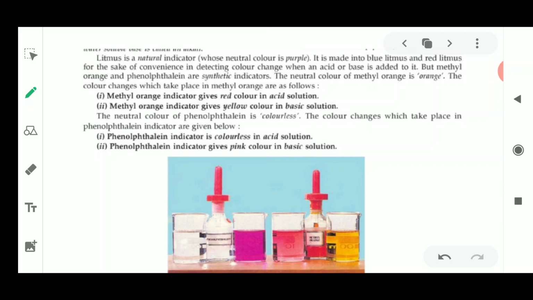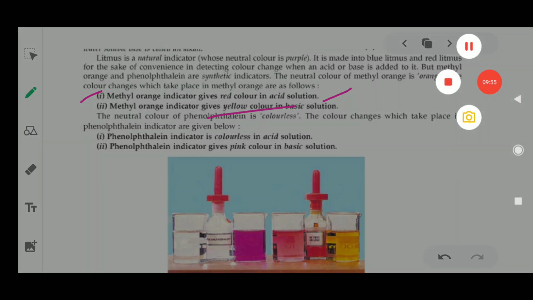Next indicators are phenolphthalein and methyl orange. These are the synthetic indicators. Methyl orange, as the name suggests, is orange in color. Methyl orange indicator gives red color with acidic solution. Please remember, it turns the orange solution into red solution when methyl orange reacts with acid. With a base, the methyl orange indicator gives yellow color with the basic solution. So yellow color is obtained from methyl orange when basic solution is added to it.